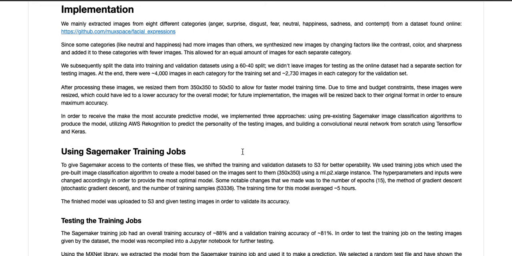So to give SageMaker access to the content of these files, we shifted the training and validation sets to S3 for better operability. Then we used training jobs, which used pre-built image classification algorithms to create a model based on the images sent to them, 350 by 350, using an ml.p2.xlarge instance. So an ml.p2.xlarge instance is essentially the instance that's basically running our SageMaker training job.